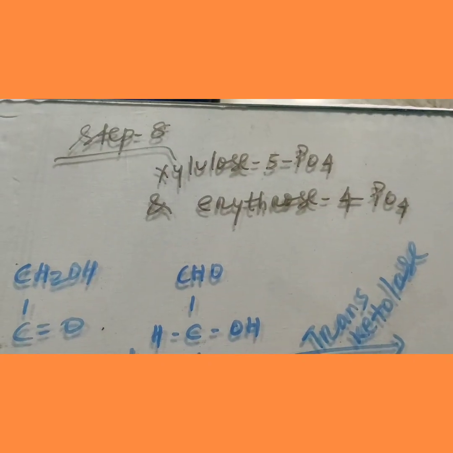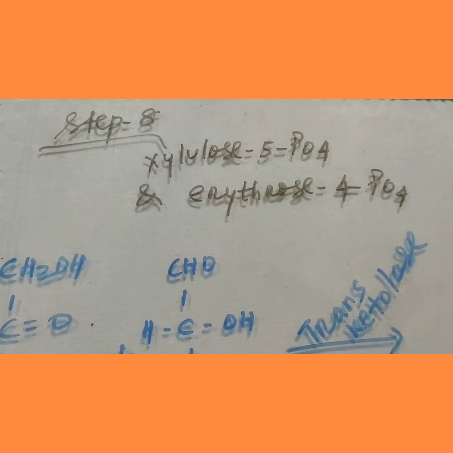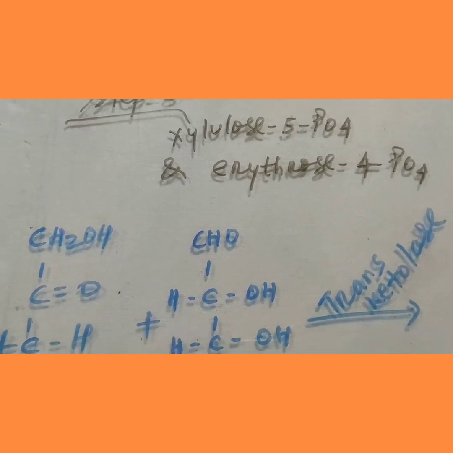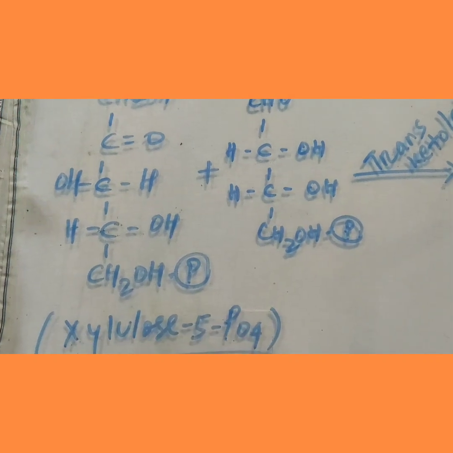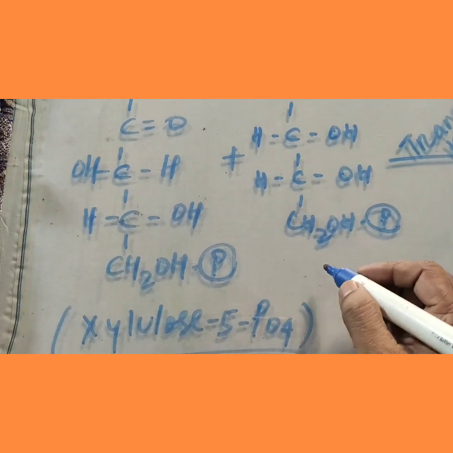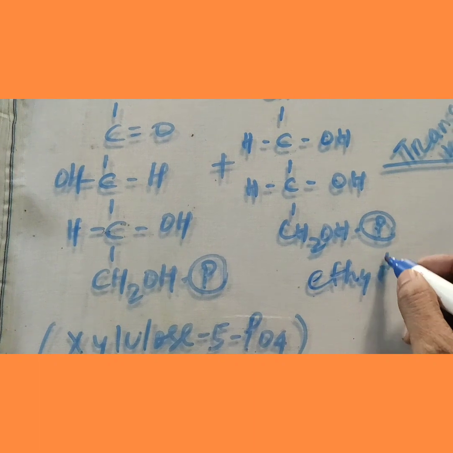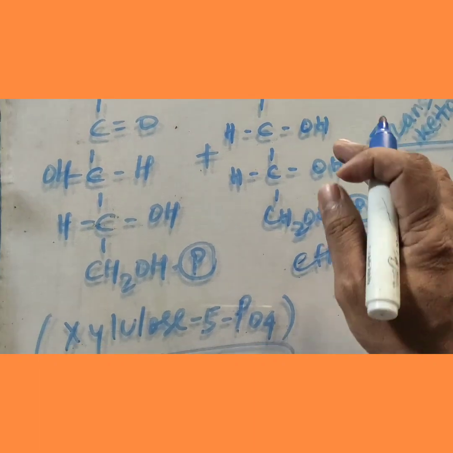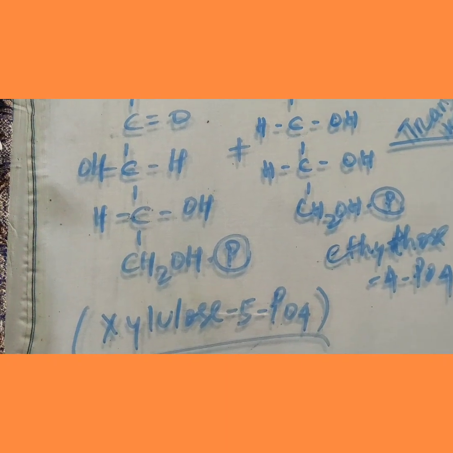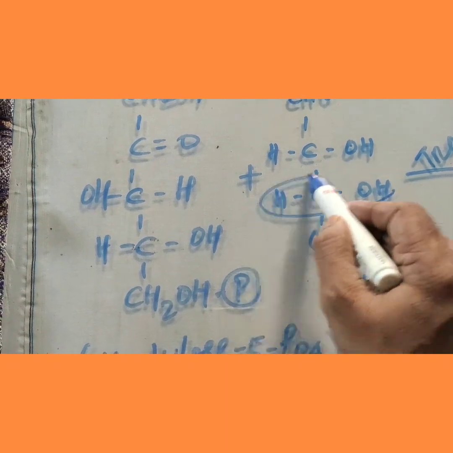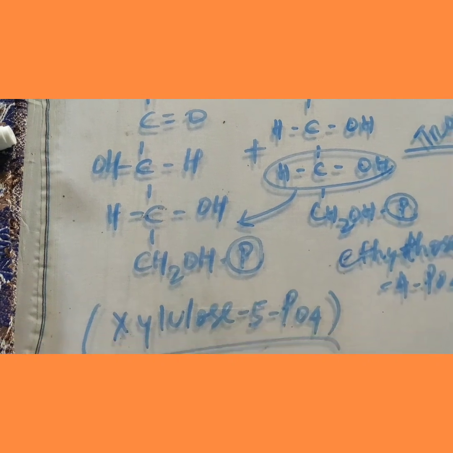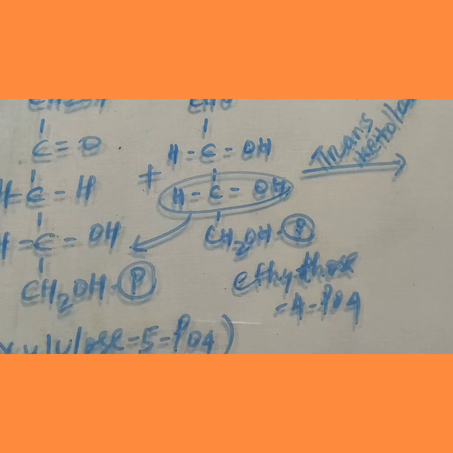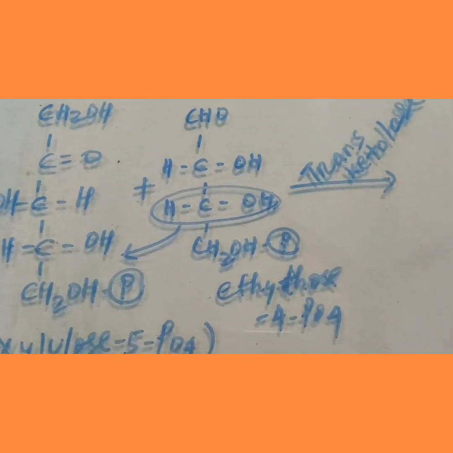Come to step 8, the final step reaction of stage 2, where xylulose 5-phosphate and erythrose 4-phosphate react with each other. Come to here, this is xylulose 5-phosphate, it is erythrose 4-phosphate. Here the glyceraldehyde 3-phosphate is again formed and one carbon is donated to here, so that the pentose became hexose and the erythrose 4-phosphate became glyceraldehyde 3-phosphate.